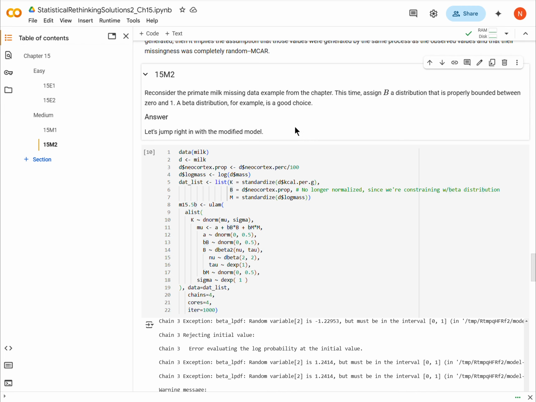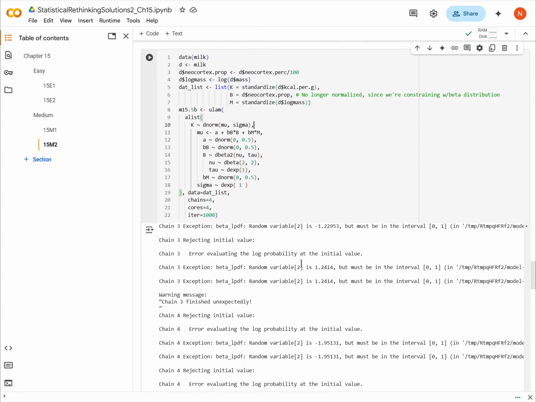Let's go through this. The first thing I'm going to do is just generate my data. Notice that B is no longer standardized, because we're going to constrain it with a beta distribution. Here's my linear model, and notice that B has a beta distribution. I'm using the parameterization provided in the rethinking package, where I can give it a mean and a standard deviation. If you just use a beta, then you're using alpha and beta, and you have to derive the alpha and beta parameters to give you the mean and standard deviation that you want. That's a hassle, so it's very convenient that we have this function at our disposal.